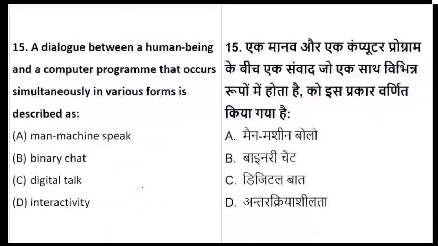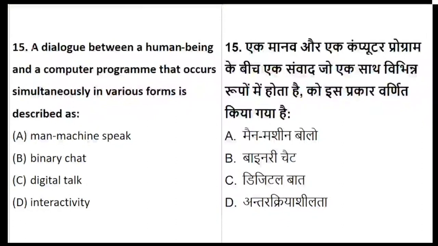Coming to the questions, I think a little bit was a problem today, but anyway, you can see the question number and answer the question. Question number 15: a dialogue between a human being and a computer program that occurs simultaneously in various forms is called what? Man-machine speak, binary chat, digital talk, or interactivity?